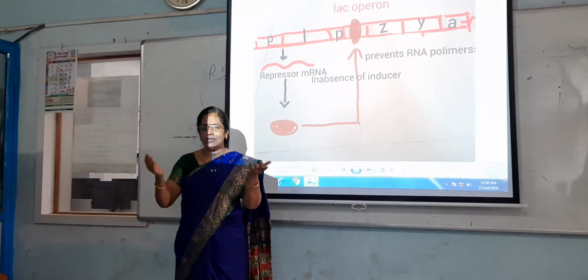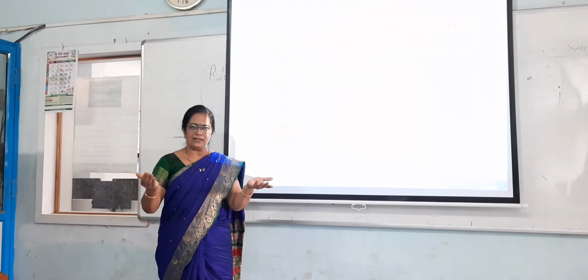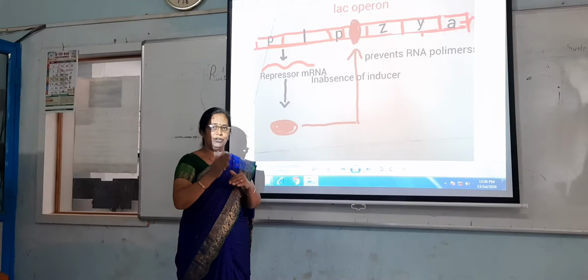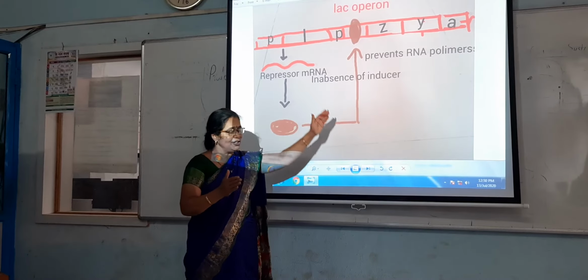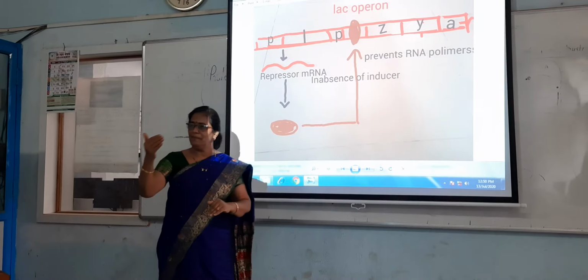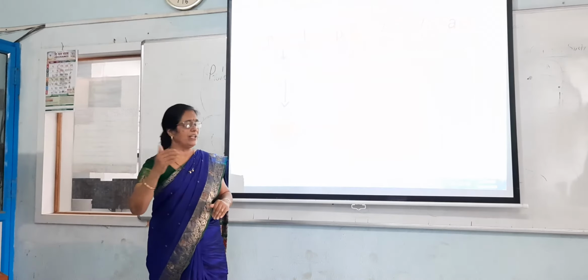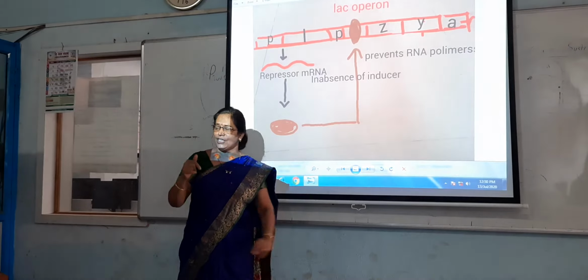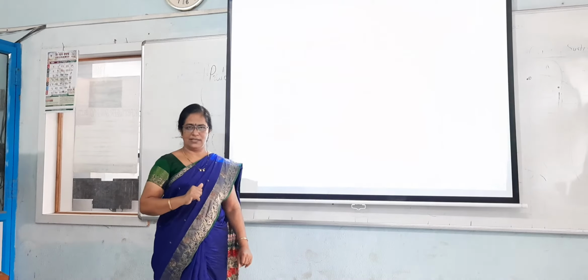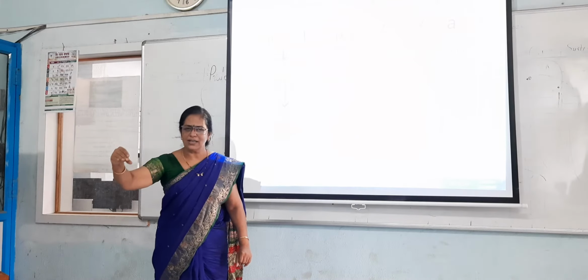The sucrose does not contain lactic acid, you know that. That means here the enzymes are not necessary. Which enzymes? The Z gene which secretes the beta galactosidase, the Y gene which secretes the permease enzyme, and the A gene which secretes the transacetylase enzyme. These enzymes are not necessary.